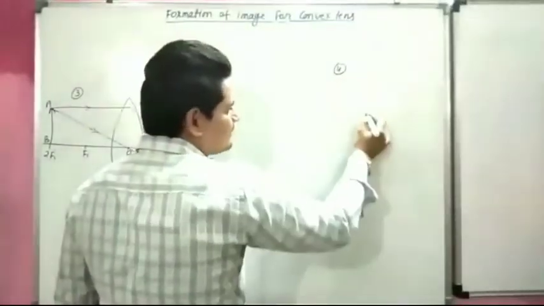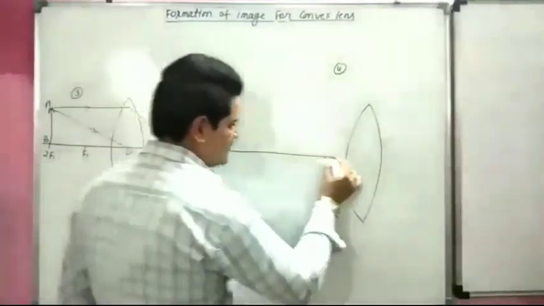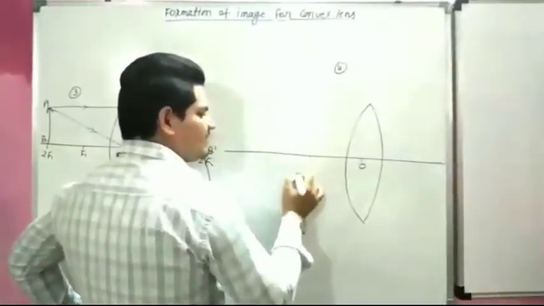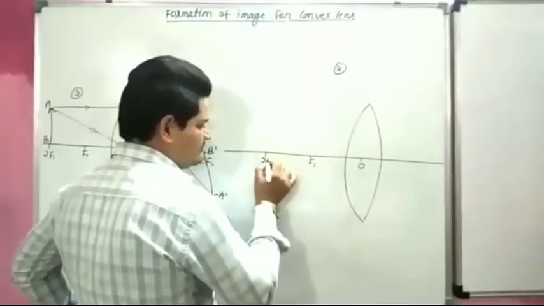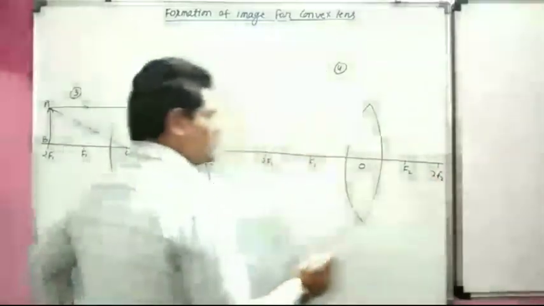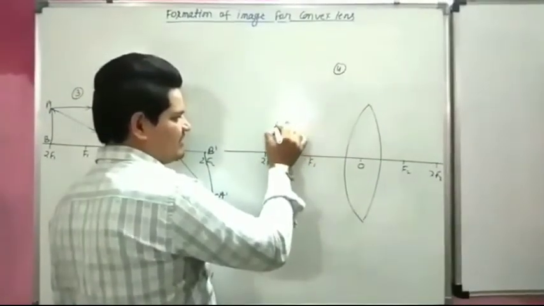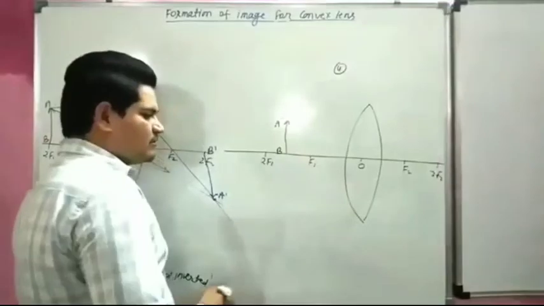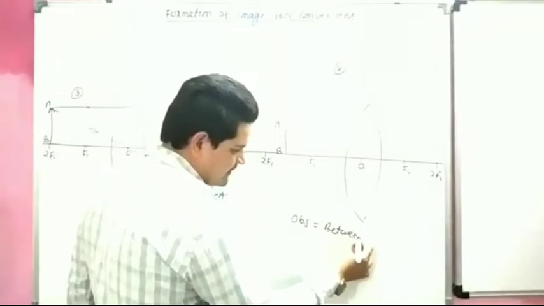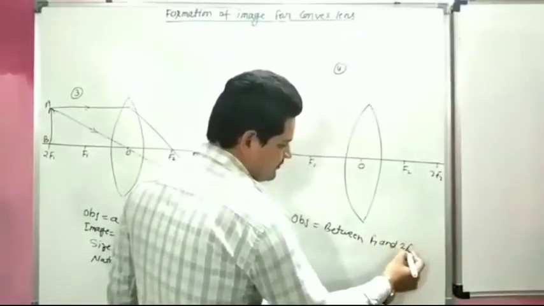Our fourth case is, this is our convex lens. This is our principal axis. This is optical center. This is f1. This is 2f1. This is f2. This is 2f2. Now object is placed between f1 and 2f1. This is object A, B.